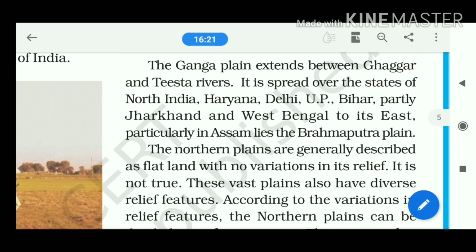Next one, the Ganga plain. Northern plains are generally described as flat land with no variation in relief. Generally, we do not see mountains or elevated places in this portion. But we have to keep in mind that this section is also characterized by some variations. What are the variations? This Ganga plain can be divided into four categories once again: the Bhabur, Tarai, next Bhangar and Khadar.